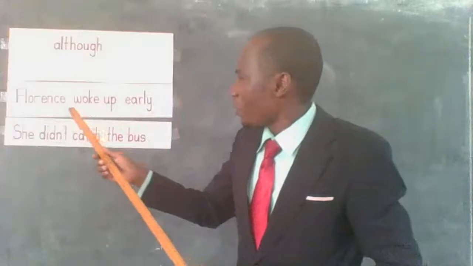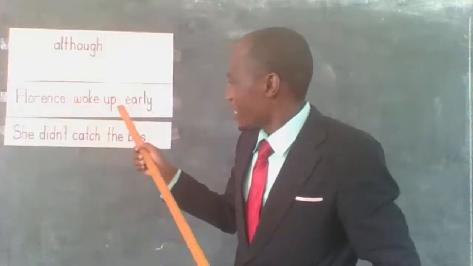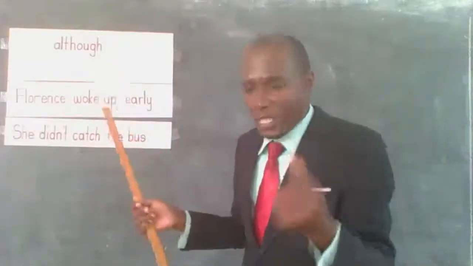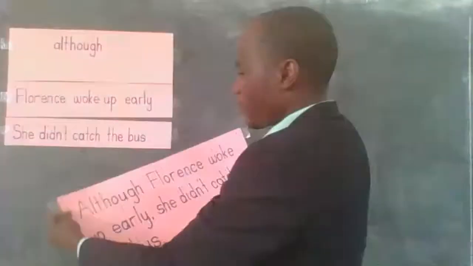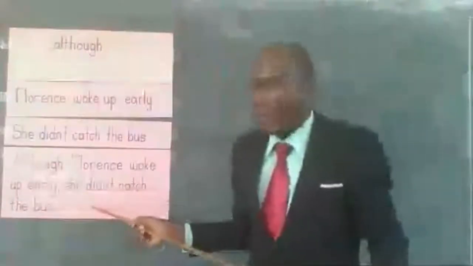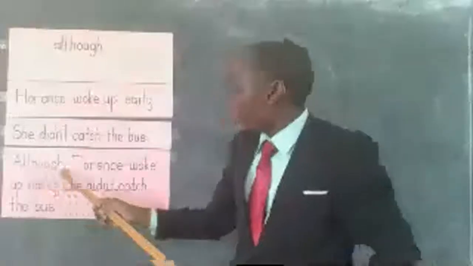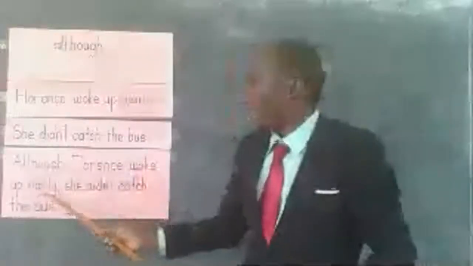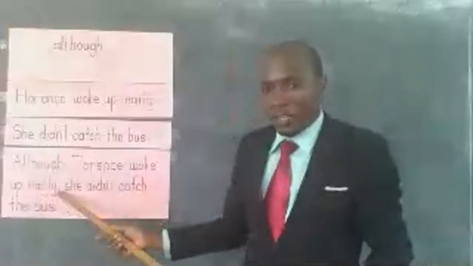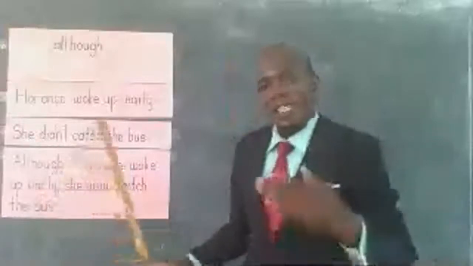For example, here, if at all we want to connect this sentence, we have to discover that when we are using although, we can either use it at the beginning of the sentence or at the middle of the sentence. Here, we are having a sentence that has already been connected or joined together. So we have, although she woke up early, you see there is a punctuation mark. It means that there is a certain kind of pause. She did not catch the bus.